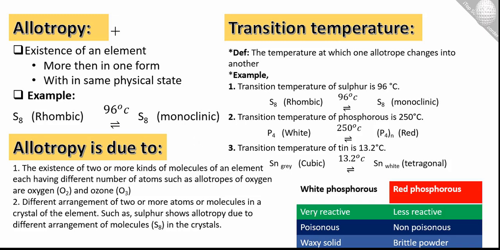The next one is allotropy. Allotropy means an element exists in more than one form.